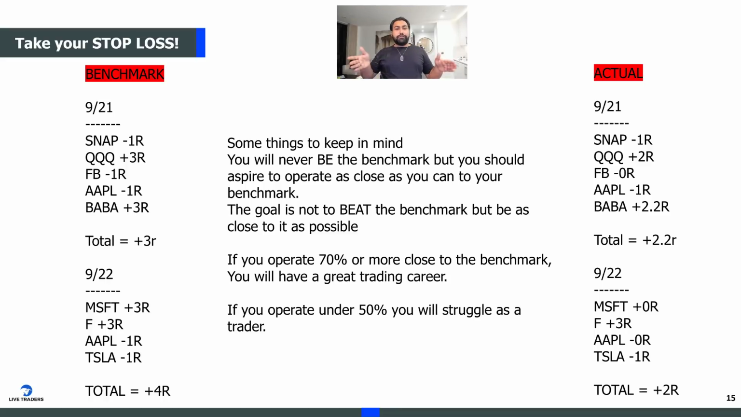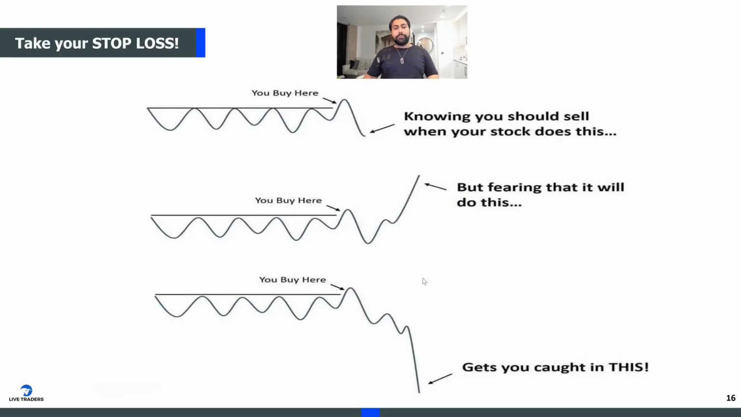So the benchmark is a way to find the potential of your trading plan and for you to operate as close as you can to it. Now, last things before I end it, I want to say take your stop loss, please. It's super important because most traders have a mental stop loss, which will only drive you mental, right?